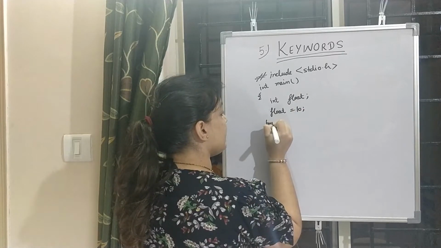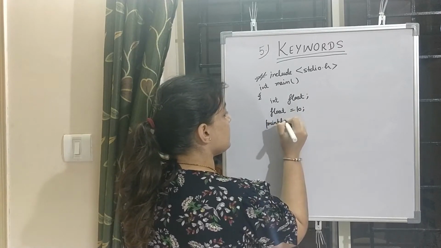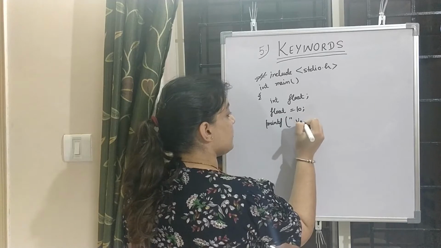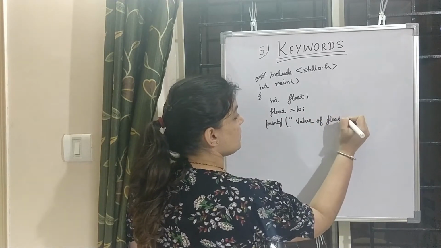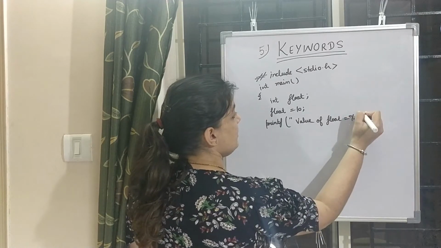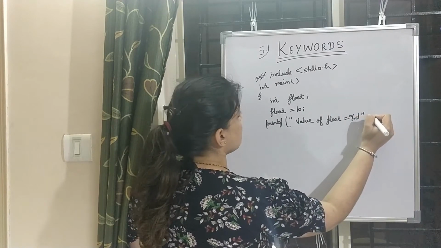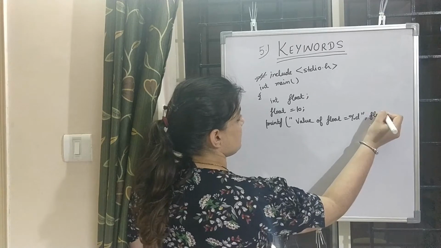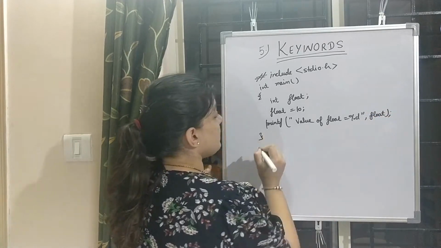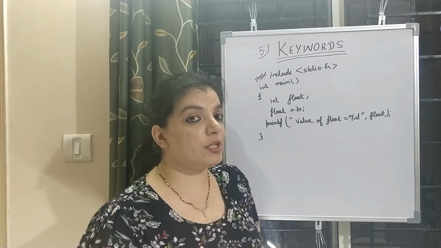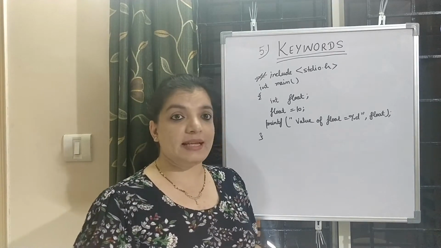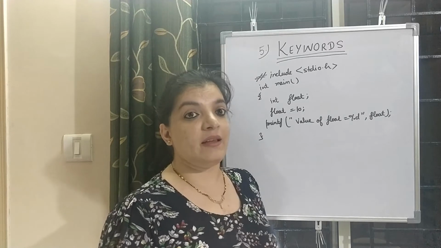Now I want to print value of float is equal to %d, and float. After writing this code, when I compile it, it will not produce the exact output. It will produce an error.